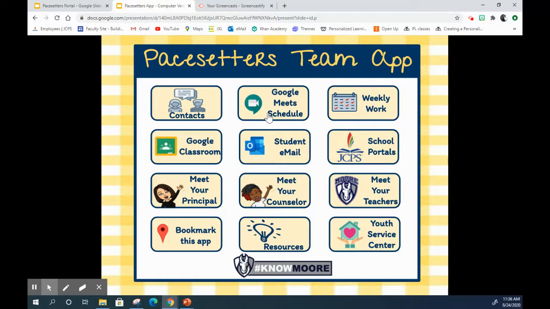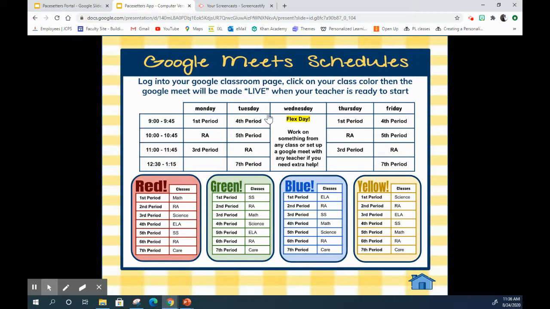You can also view your Google Meets sections, which you should have gone over during your class earlier. And here you will find your schedule for each week and which class period you need to go to. And below, you will also see for a specific class color what content area you're supposed to go to. For example, on Tuesday during 5th period, green group is supposed to go to ELA with Miss Pfeiffer. So just kind of a helpful little hint there to find the classes that you're supposed to go to.